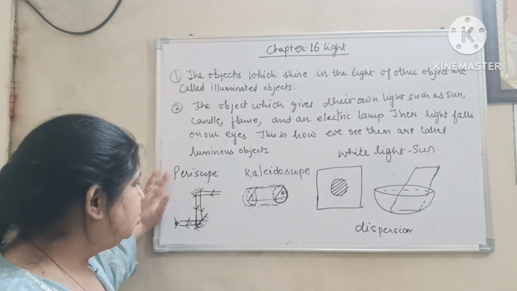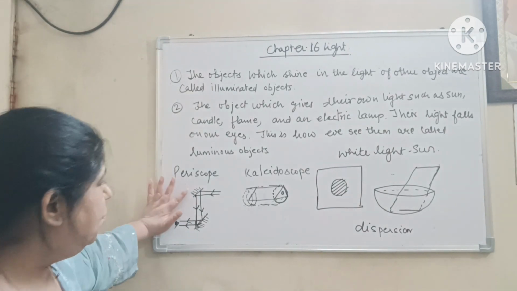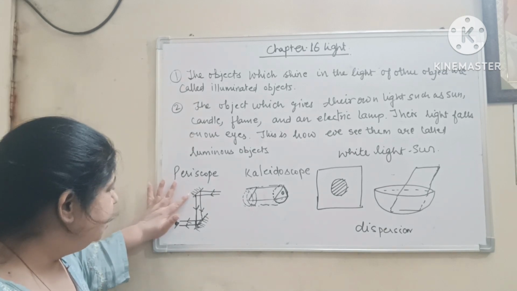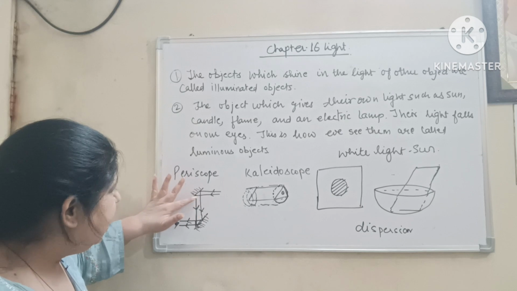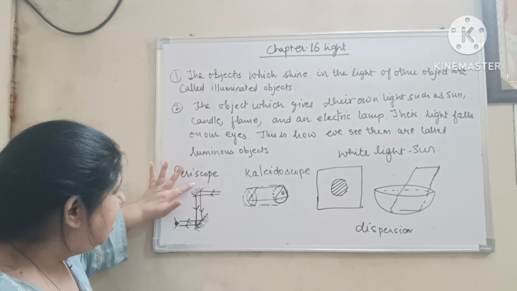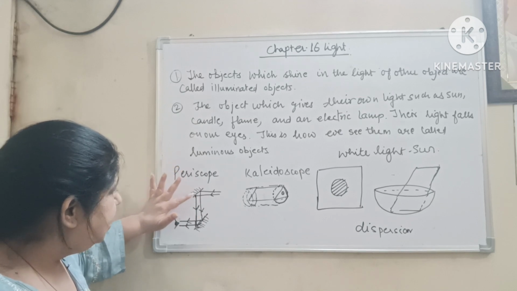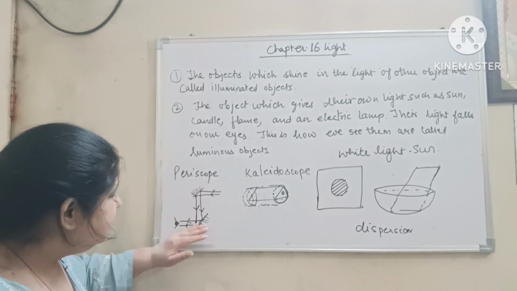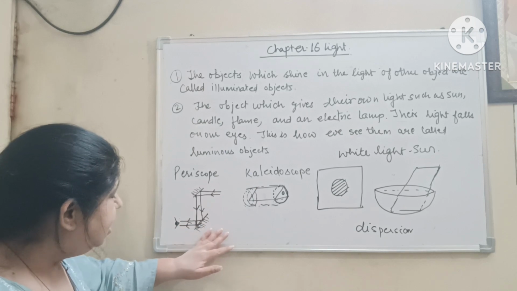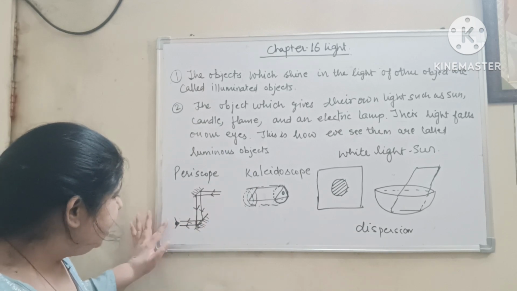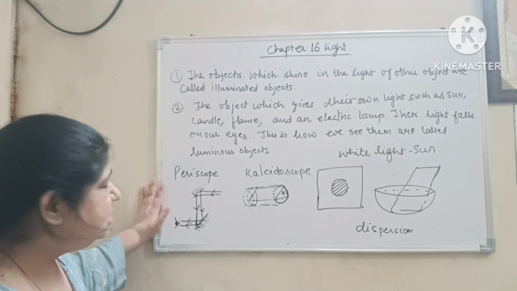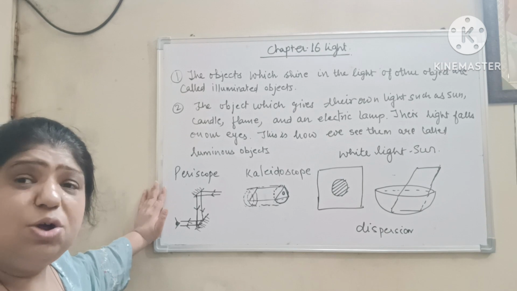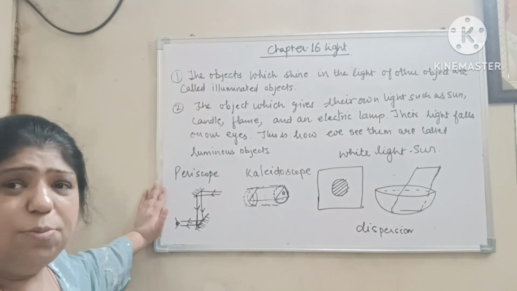Now comes the periscope. In periscope, two plane mirrors are placed at 45-degree angles. The incident ray from one mirror is reflected, and that reflected ray acts as an incident ray for another mirror, and the reflected ray is seen by the eyes. This is used for the submarines and by the soldiers in bunkers to see the objects outside.